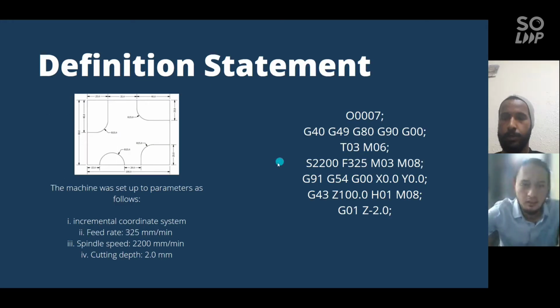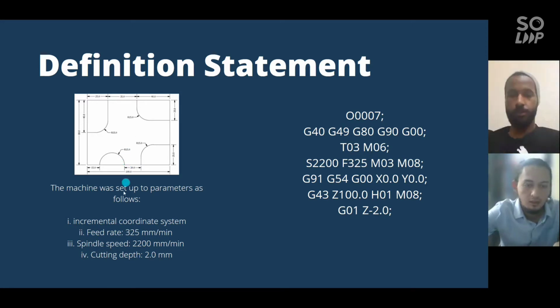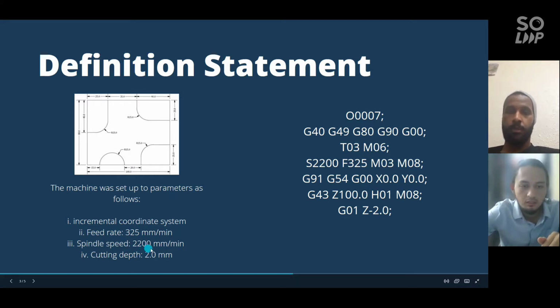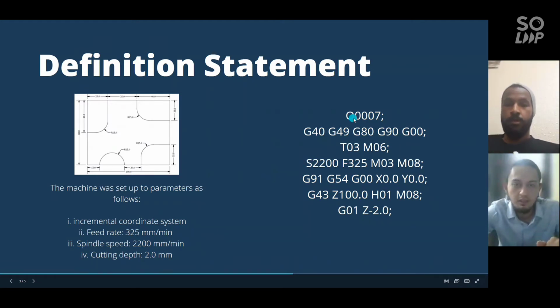So first of all, this is our task. We need to do the programming for the CNC machine to run to make this sample. We choose to use the incremental coordinate system, which is the code G81, and then we set up the machine feed rate at 325 millimeter per minute and spindle speed 2200 millimeter per minute, and we set up the tool length to cutting depth 2.0 mm. So we look at the definition statement.